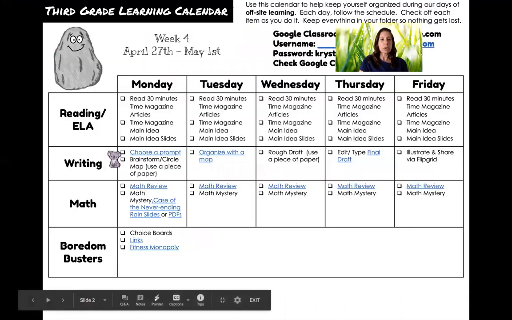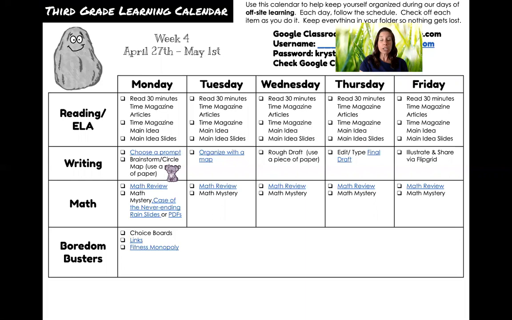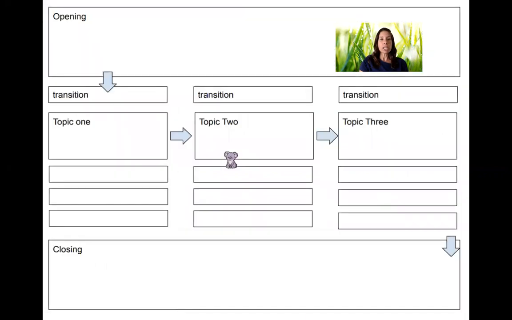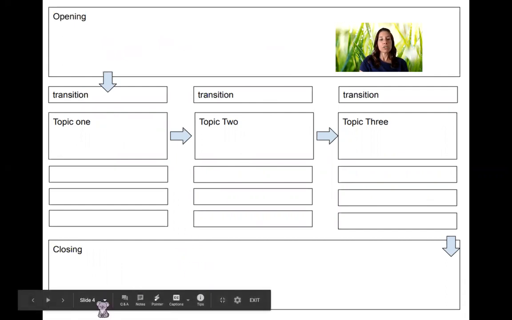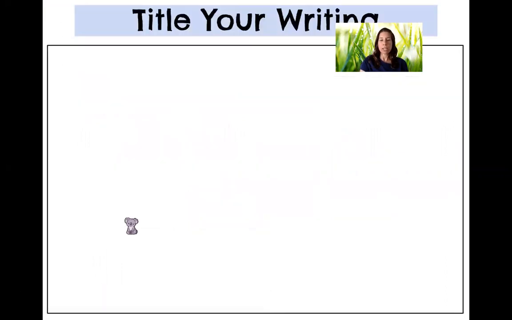Okay, so we're going to go back to our calendar. You're going to choose the prompt on Monday, and you're going to do your circle map on that prompt. Then on Tuesday, you're going to click Tuesday, and here is your map. You're just going to use your text box tools to write in your map. You're going to take what you did in your circle map on Monday, and put it in on Tuesday.